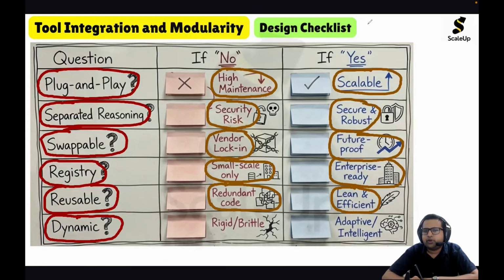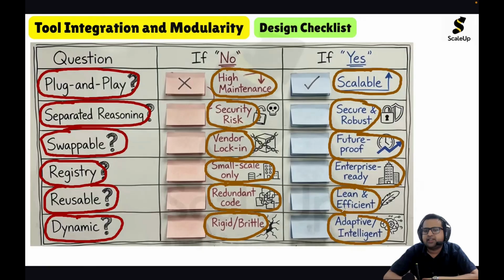The next very important aspect is whether the workflow is dynamic. If your agentic AI system does not support dynamic orchestration, and it is following a fixed workflow, then your agentic AI system will be rigid and brittle. It will very easily break. But if it supports dynamic workflow, dynamic orchestration, then your agentic AI system will be adaptive and intelligent.